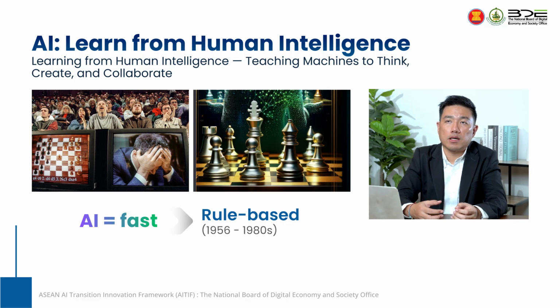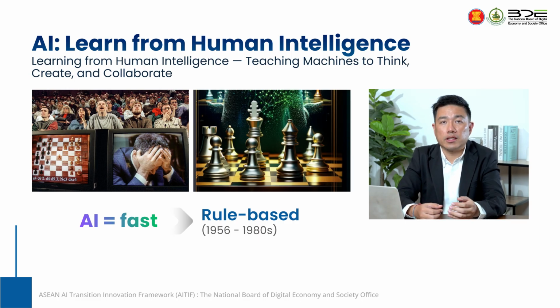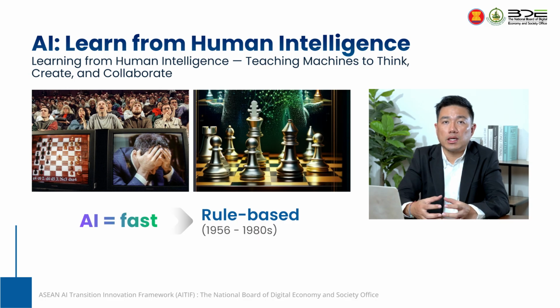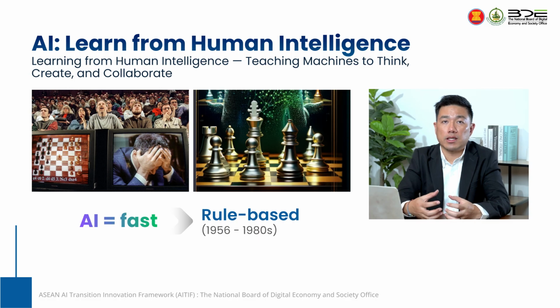At that time, we thought that intelligence was based on what we direct them to do, for example, turn left or turn right. So we put the logic into the machine, and the machine can follow us. The first set of AI, which right now is not called AI, but at that time we called automation. We put in basic logic like if-then-else. So if the age of the customer is more than 18, you can open the account. This is the first intelligence that a machine can do based on the logic we give it. We call it rule-based intelligence.